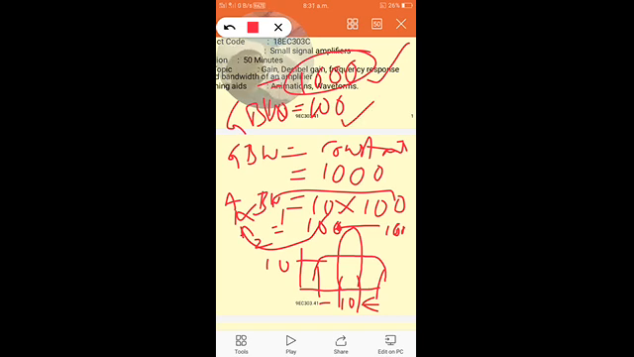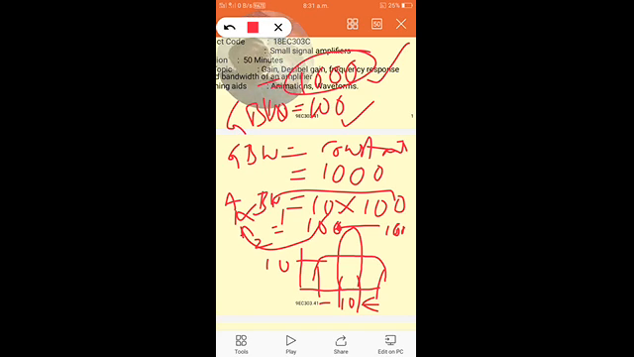So more the value, better is the performance of the amplifier. The gain bandwidth product of any amplifier is a constant, and it shows the figure of merit. More the value of the gain bandwidth product of an amplifier, better is the performance of the amplifier.